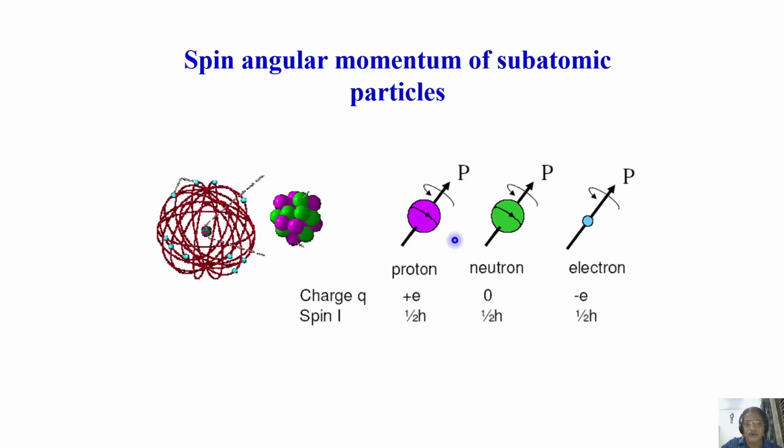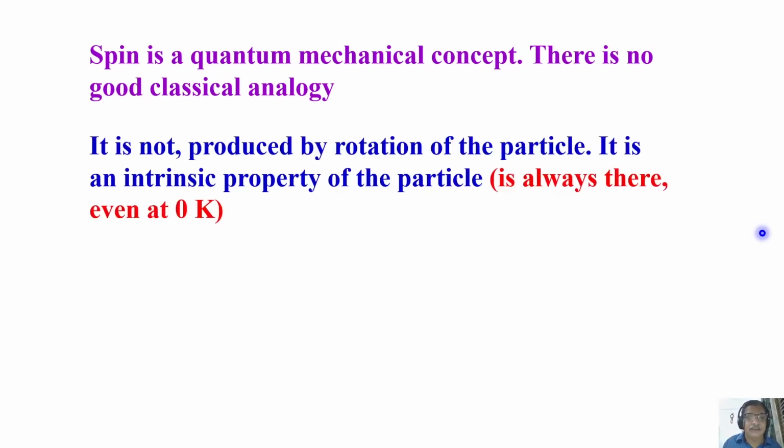Here you can see the size of the proton, neutron, and electron relative to each other. So these are the properties of subatomic particles. Now, the question is, what is the spin? How do we understand spin classically? Remember, spin is a quantum mechanical concept. There is no good classical analogy. There is no analogy at all.